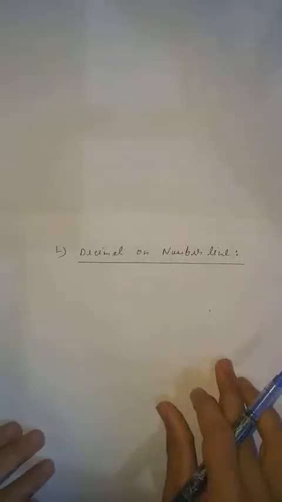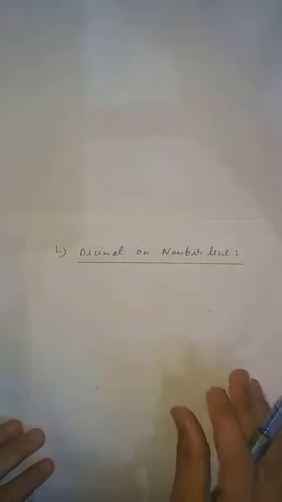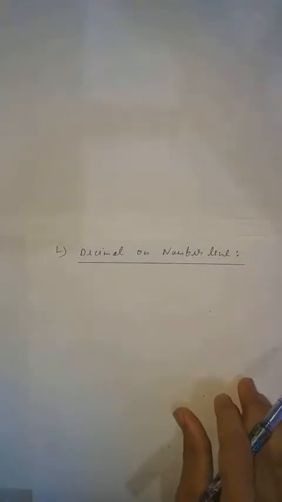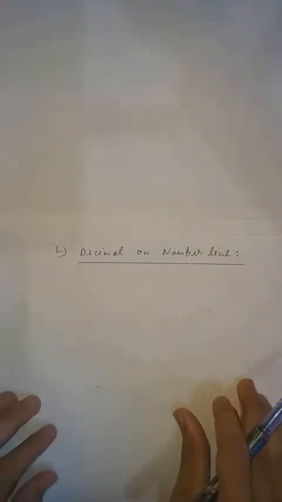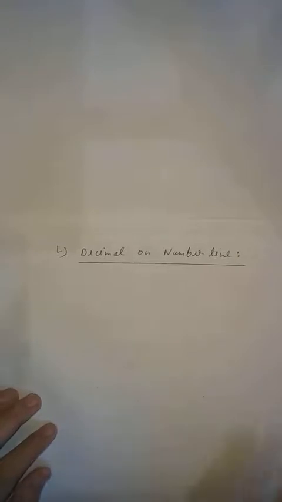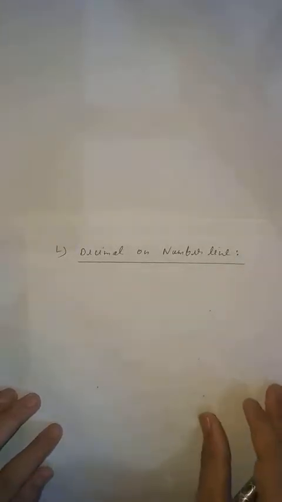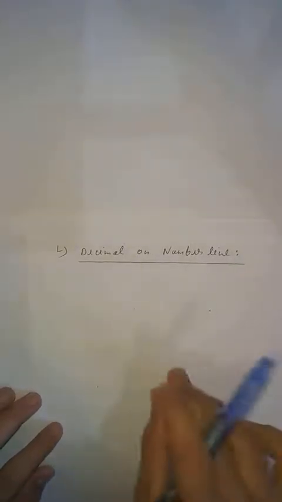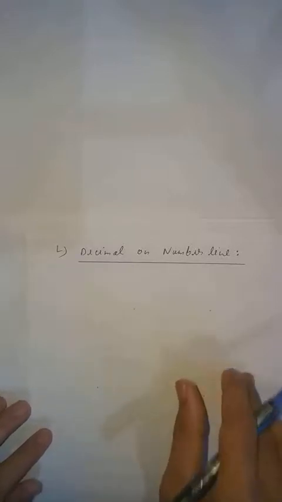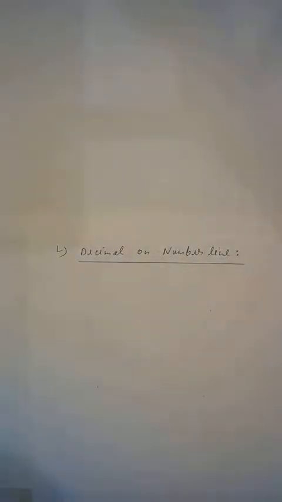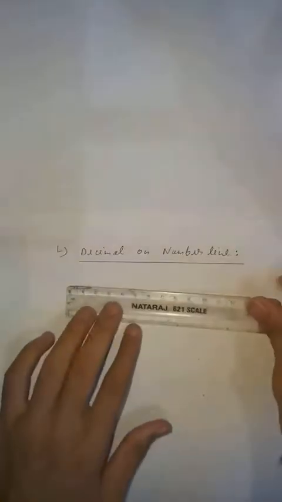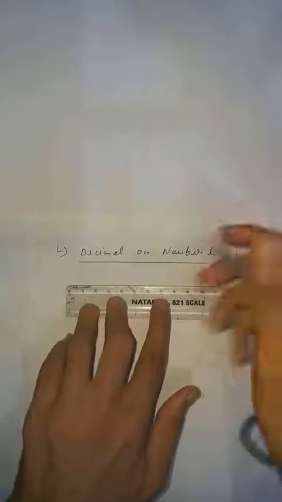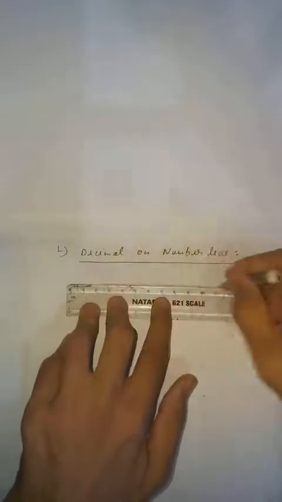Now students, our next topic is decimal on number line. As you know how to represent integers and natural numbers on the number line in previous chapters, here we will learn how to indicate decimals on the number line. As you know about the number line, I'm going to draw one simple number line to remind you. This is our number line.